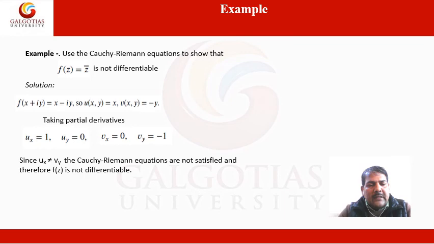Taking partial derivatives, we find u x is equal to 1, u y is equal to 0, v x is equal to 0, v y is equal to minus 1. Since u x does not equal v y, the Cauchy-Riemann equations are not satisfied and therefore f(z) is not differentiable.